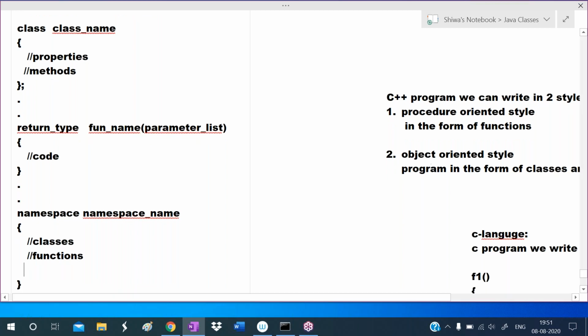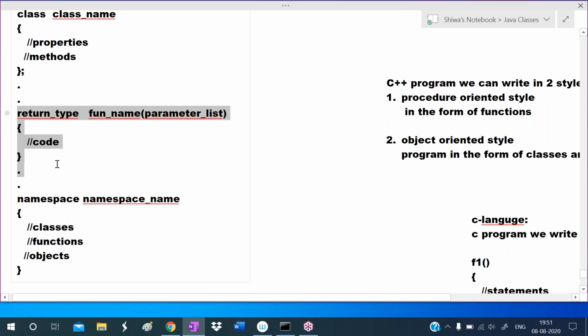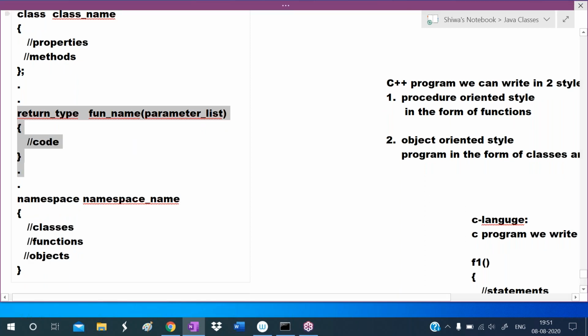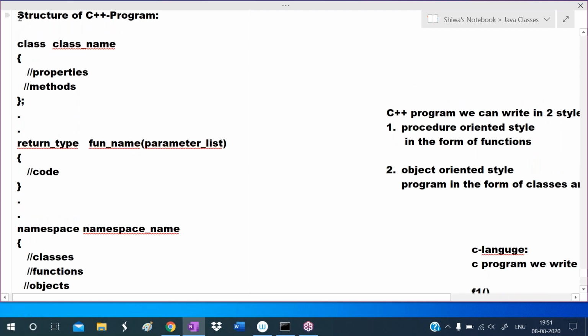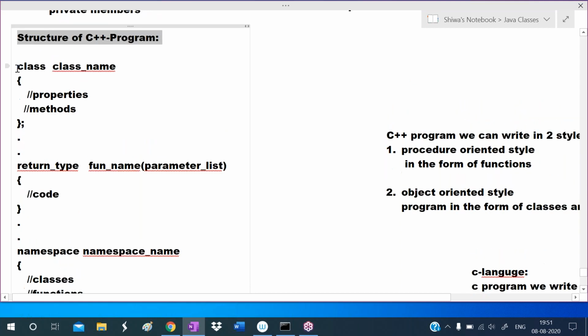Okay, we can declare the properties. We can declare the objects, etc. So namespace contains classes, functions, and objects. Like this, we can define namespaces, we can define functions, we can define classes in the C++ program. So a C++ program can contain classes, functions, namespaces.